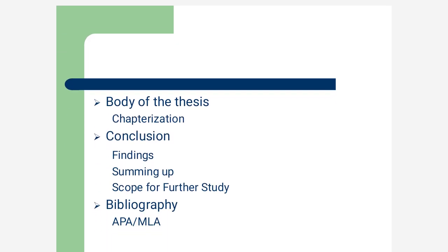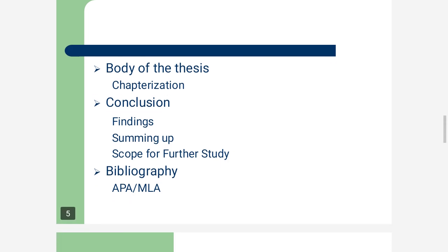Then comes the most important part of the thesis, that is the body, and here comes chapterization, and this is the part where a research scholar can exercise his or her full liberty. In any way it can be written. Generally the body of a thesis constitutes 4 or 5 chapters. Sometimes it can be more than 4 or 5. So it is up to the research scholar how many chapters he is going to include in chapterization.